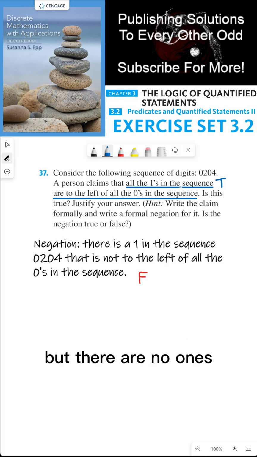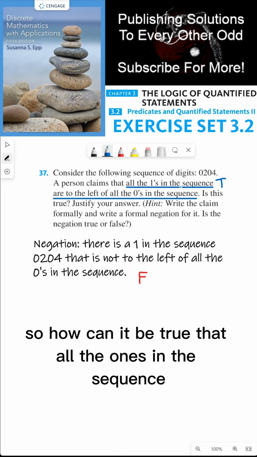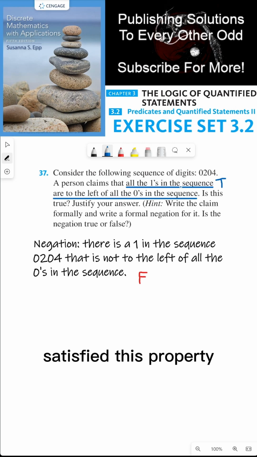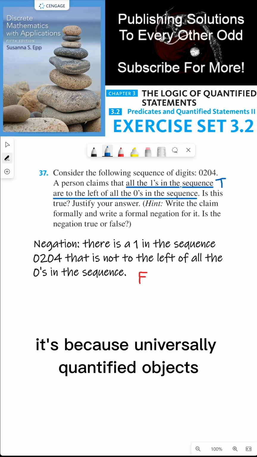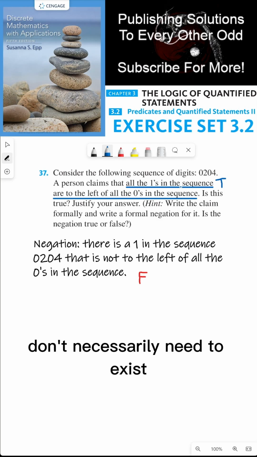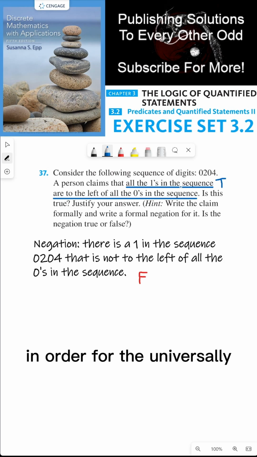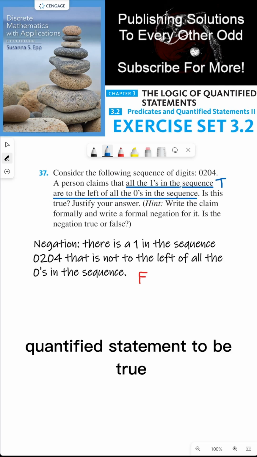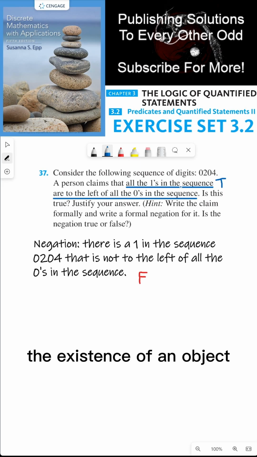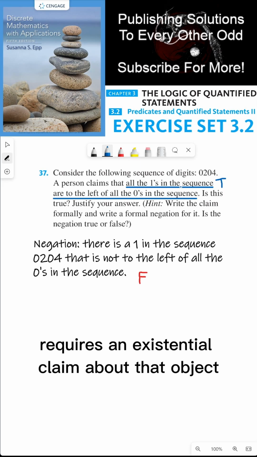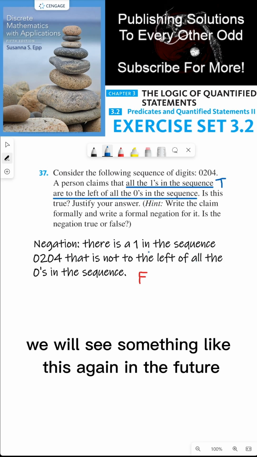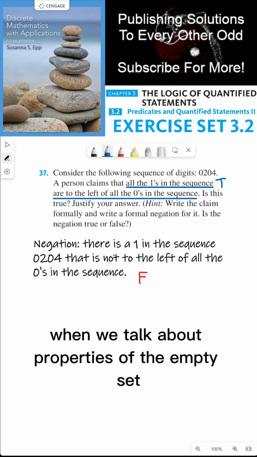And you might say, but there are no ones, so how can it be true that all the ones in the sequence satisfy this property? It's because universally quantified objects don't necessarily need to exist in order for the universally quantified statement to be true. The existence of an object requires an existential claim about that object. We will see something like this again in the future when we talk about properties of the empty set.